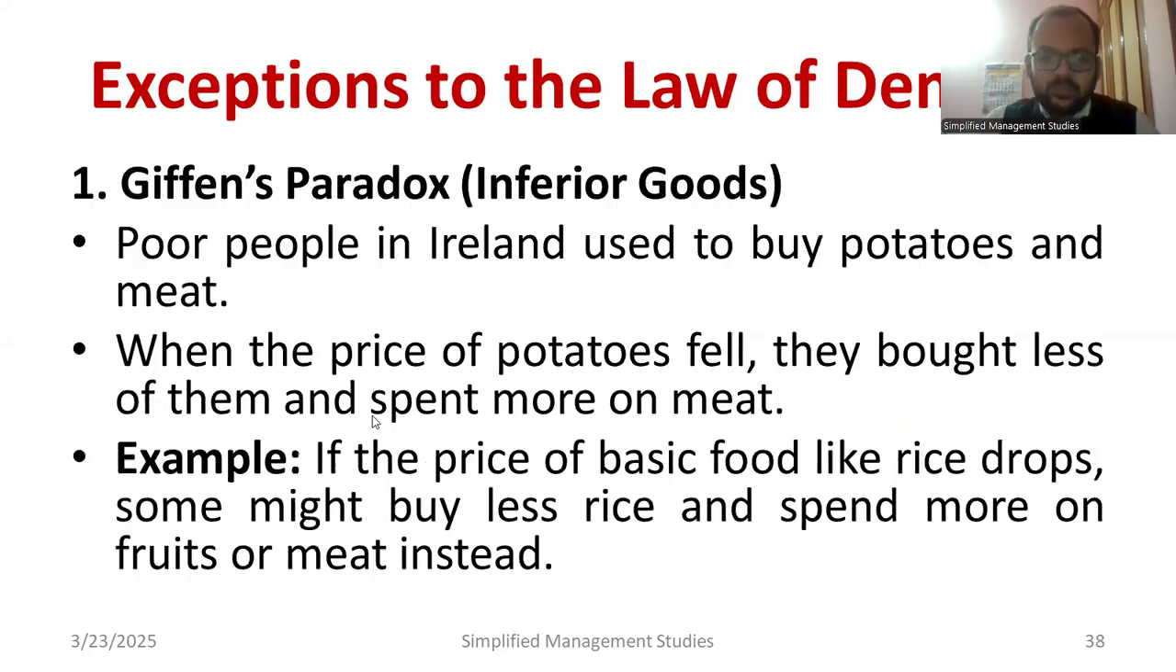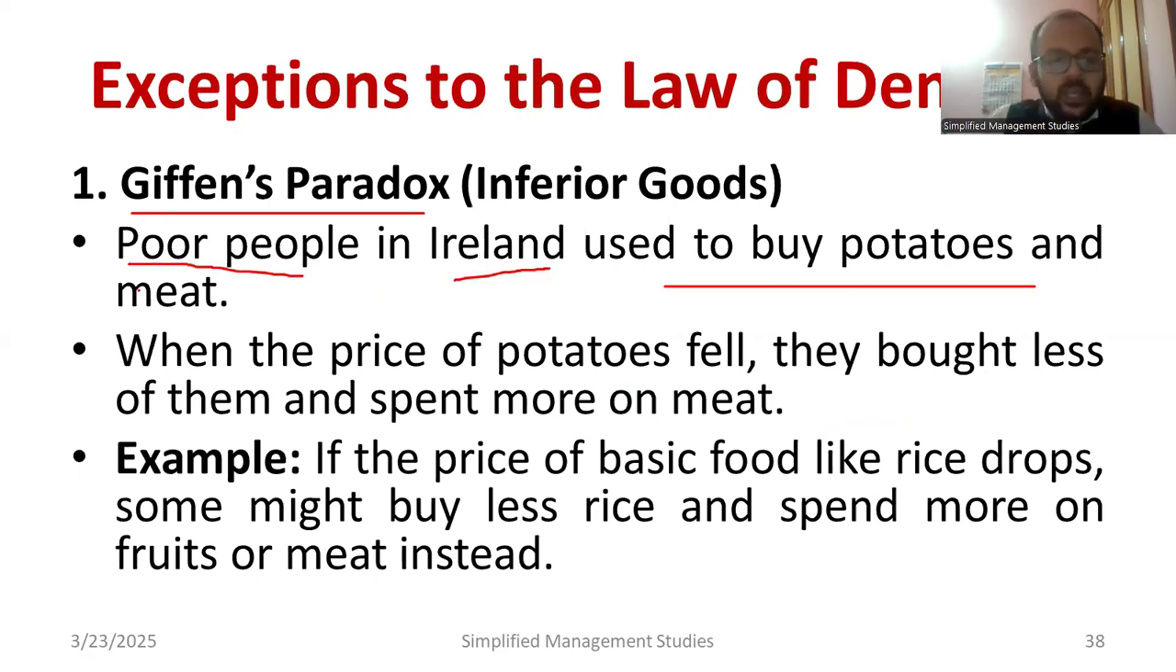Now let us see some exceptions. The first and foremost, which is very popular in management studies, is the Giffen paradox. What do you mean by Giffen paradox? It is also known as inferior goods. According to this analysis, poor people in Ireland used to buy potatoes and meat. When the price of potatoes fell, they bought less of them and spent more on meat. Potato and meat is one of the popular dishes in Ireland.